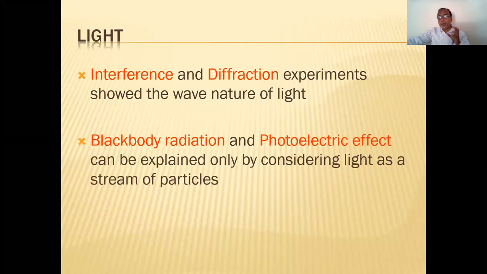So, what is light? Now, in case of light, we have seen these two phenomena, interference and diffraction. These two phenomena are satisfied by light. That means from these two phenomena it was confirmed that light is in the form of wave.